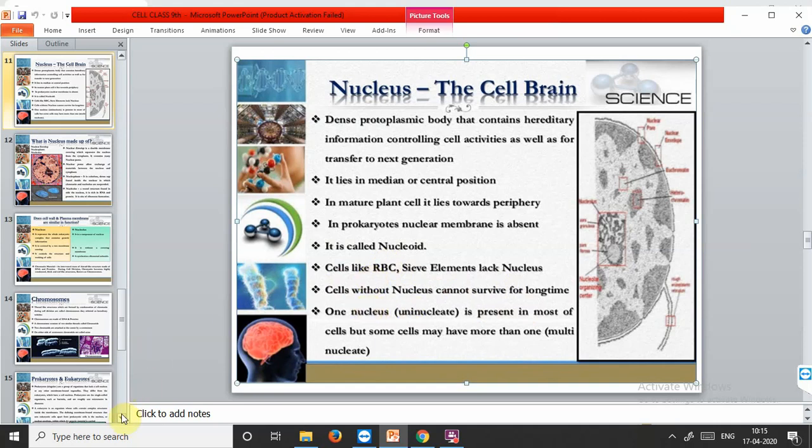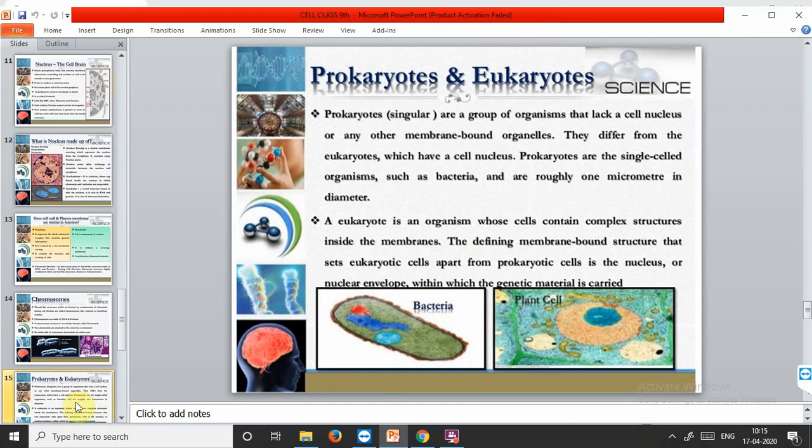Now, on the basis of presence or absence of nuclear membrane, we have prokaryotes and eukaryotes. Prokaryotes are organisms like bacteria and lower algae where the nuclear membrane is not present, and in eukaryotes the nuclear membrane is present and a very well defined nucleus is present. In the diagram you can see the bacteria with no well defined nucleus here, and here a well defined nucleus is present. We'll discuss the nucleus later on.